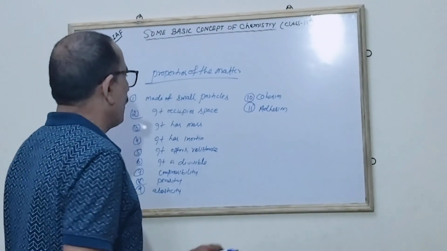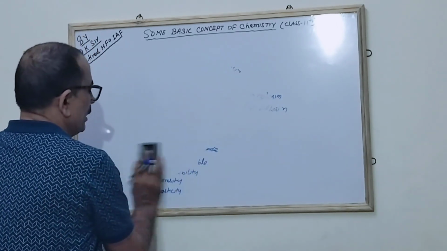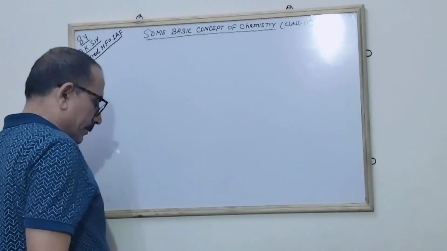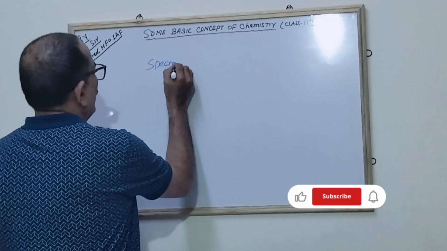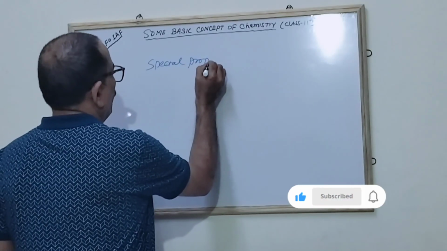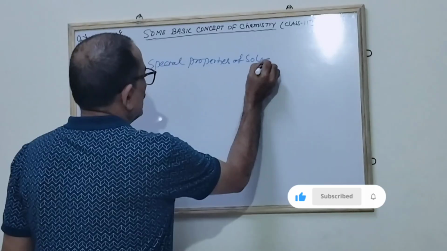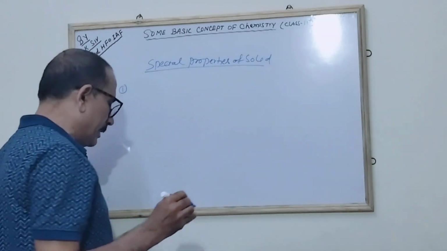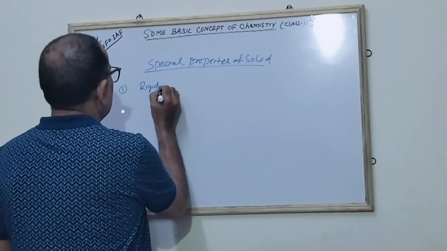The special properties of solids we will also see. What are the special properties of solids? The special property is rigidity.